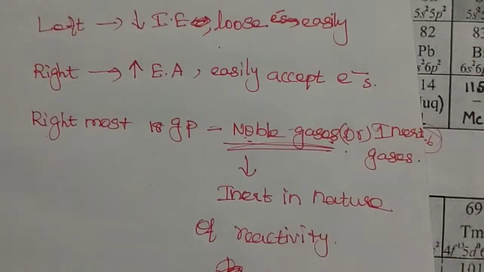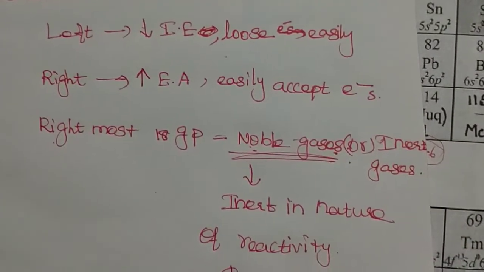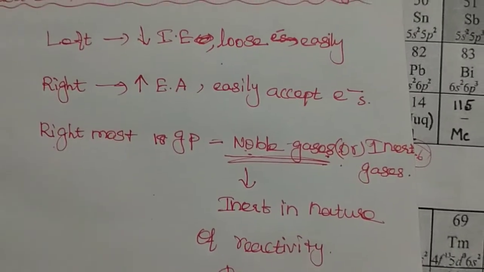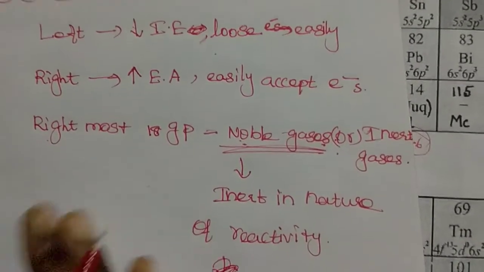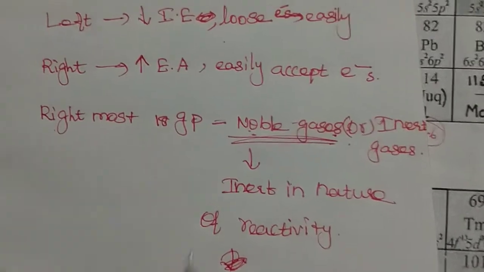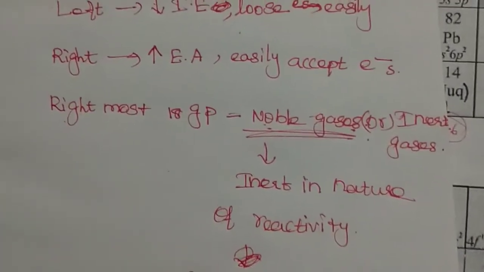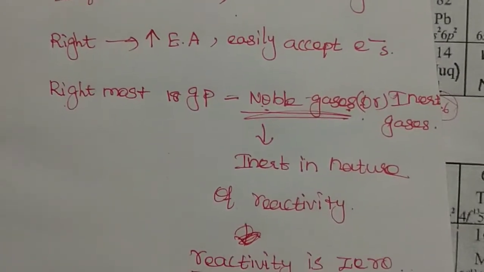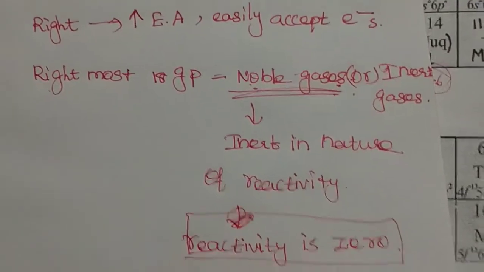They are situated in the rightmost end of the modern periodic table. So they are chemically inert. They do not accept electrons or lose electrons readily. That is the reason the reactivity of the inert gases is zero.